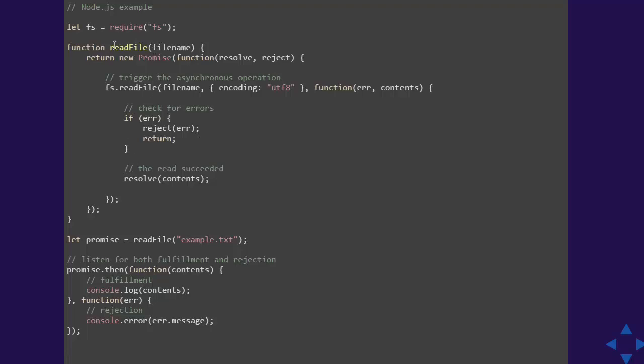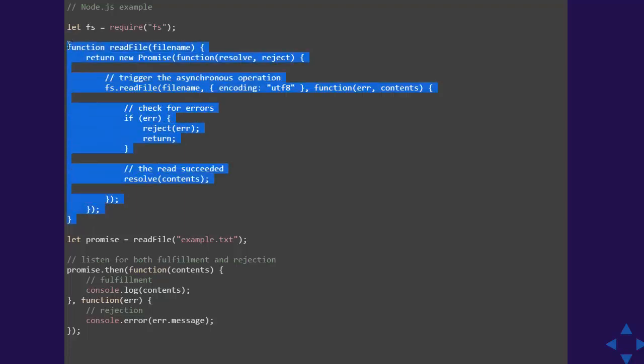So this read file is some kind of asynchronous operation, and this function is returning a promise object, new Promise. This promise is taking one argument, a function object, which is having the resolved and rejected state. So whenever you are able to execute this code successfully, you are resolving the promise, otherwise you are rejecting it. So this particular function, from wherever you are calling it, is returning either the rejected state of the promise or the resolved state of the promise. Okay,